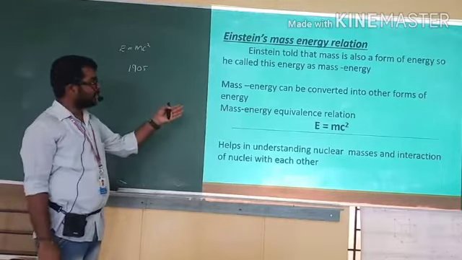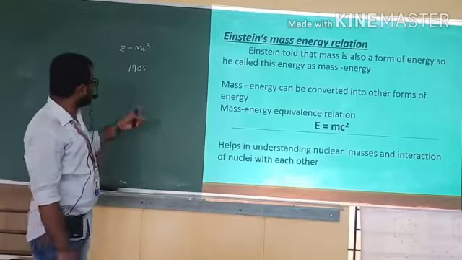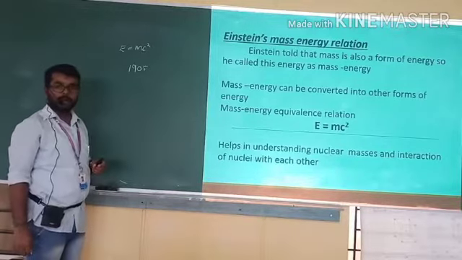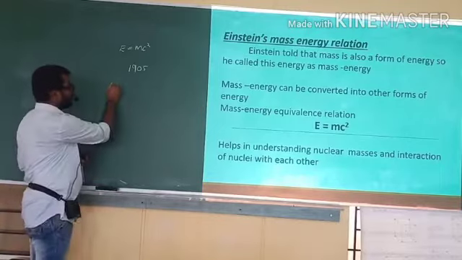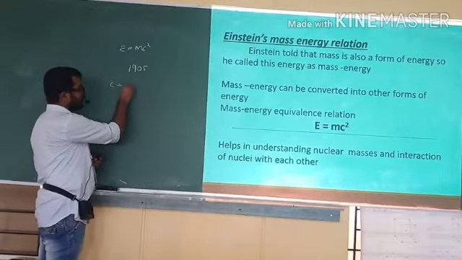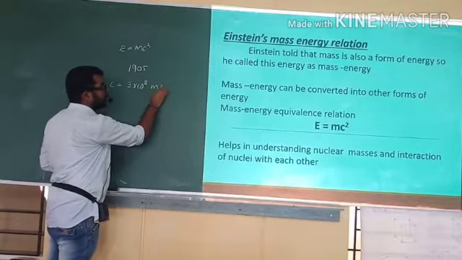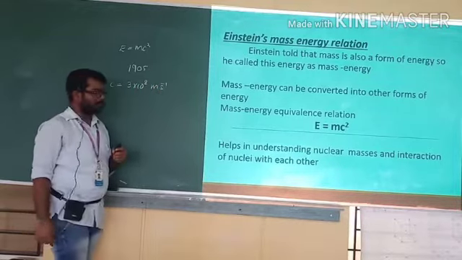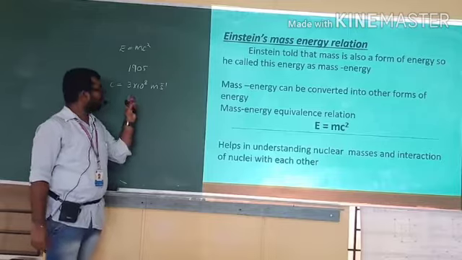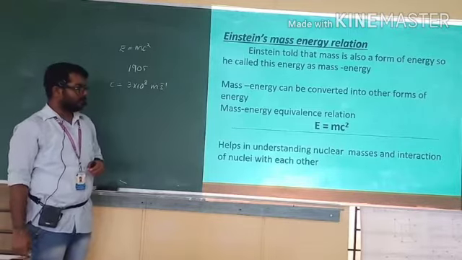That is, in E is equal to mc square, m is the mass and c is the velocity of light. That is, c is equal to 3 into 10 to the power of 8 meter per second. So E is equal to mc square.